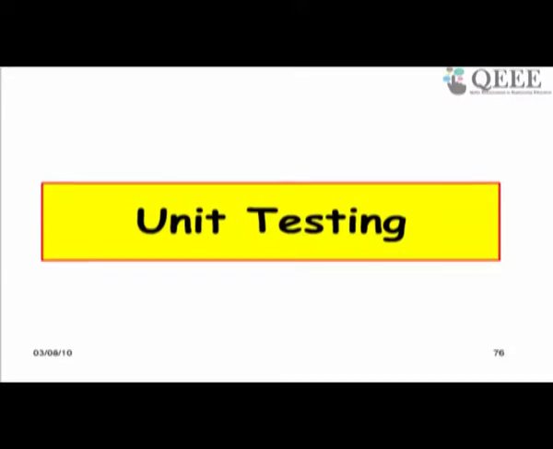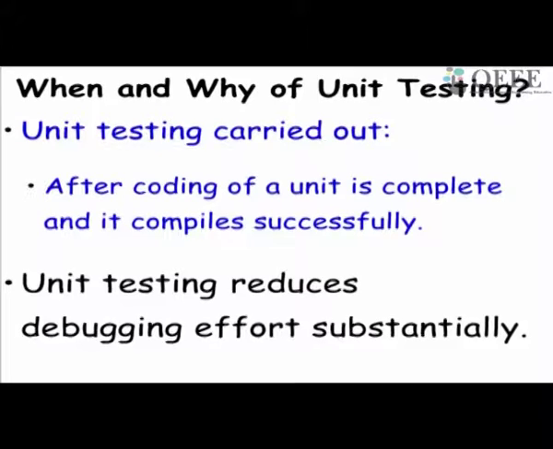Now let's start discussion on unit testing. As we discussed, after coding of a unit is complete and it compiles successfully, we start unit testing. While asking questions, we sometimes ask when exactly do you start unit testing?